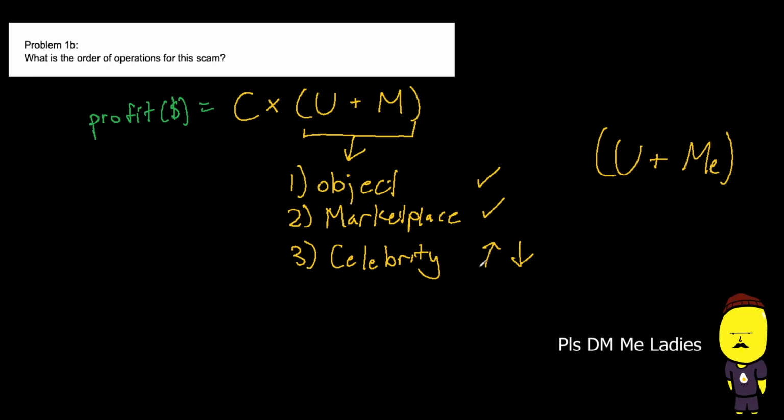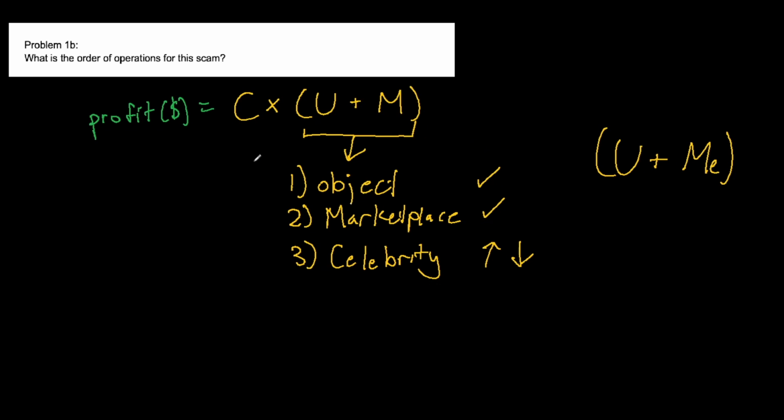One last bonus thing I want to point out is that it is important to recognize the variables have a multiplicative relationship here. Celebrity is the most important variable in terms of determining profit. It's a 1-to-1 ratio, so it's directly proportional to the profit here. As C increases, P also increases proportionally.